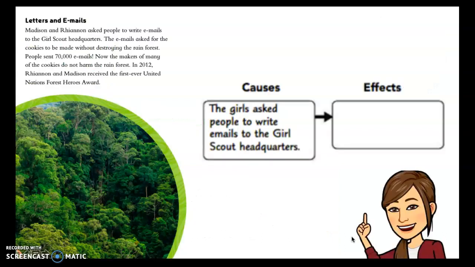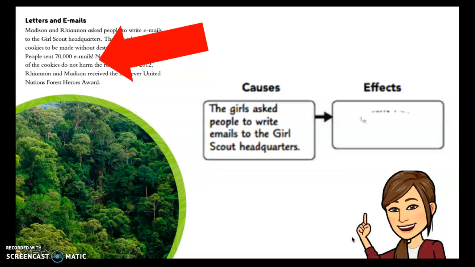Let's think about causes and effects. So in this part of the book, the girls ask people to write emails to the Girl Scout headquarters. Because remember, these girls were learning that the rainforest was endangered because of the cookies and how they were making them with certain oil. Because the girls got involved, people sent 70,000 emails. So the effects of them asking people to write the Girl Scout headquarters, they got over 70,000 people involved.